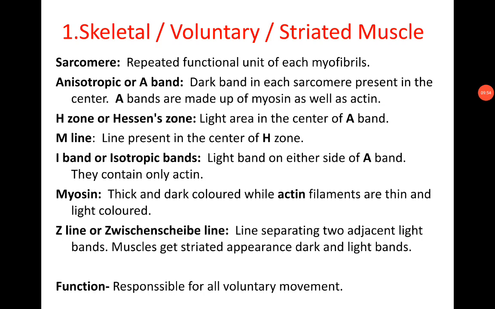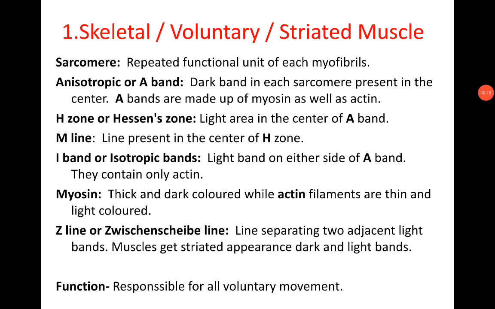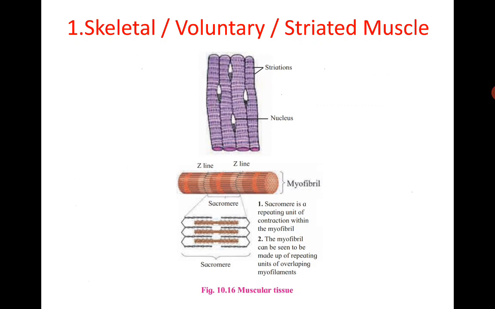So now, what is the function of skeletal muscle or striated muscle? These muscles are responsible for all voluntary movement. All voluntary movements we complete with the help of these muscles. All kinds of voluntary movements are possible with the help of skeletal muscle. This is the first type of muscle, skeletal muscle or voluntary muscle, and striated muscle is another name of this muscle.